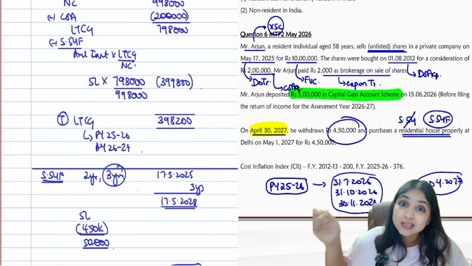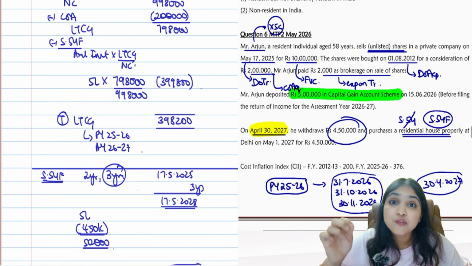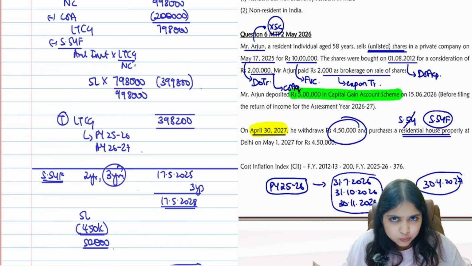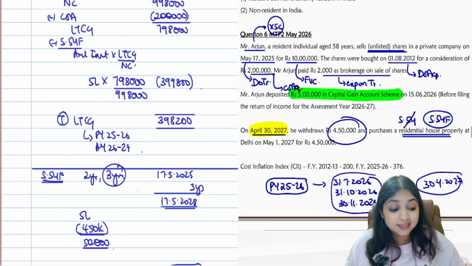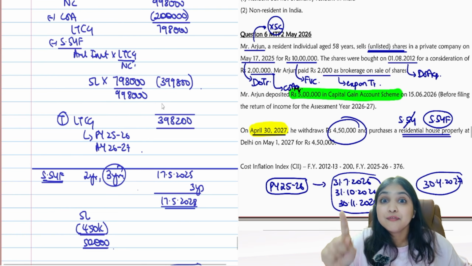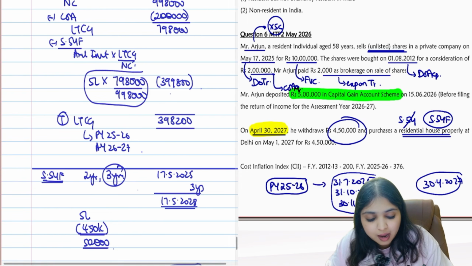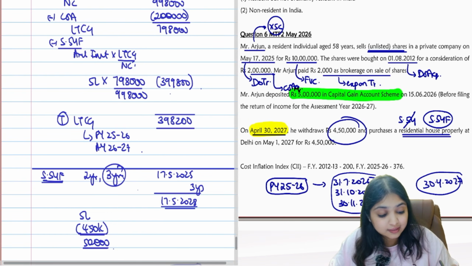Had he sold a house and bought a house, you would have thought about section 54. Here the assessee did not sell a house. He sold some other long-term capital asset and he bought a house. Therefore, of course, I will think about 54F. And 54F, F for formula. So we always put the formula: amount invested into LTCG by net consideration.